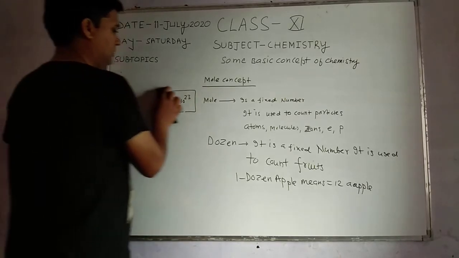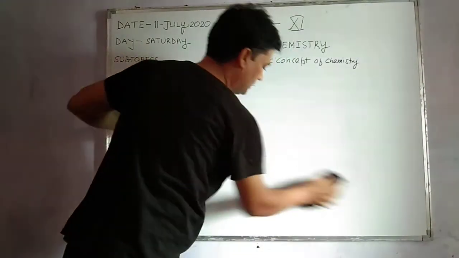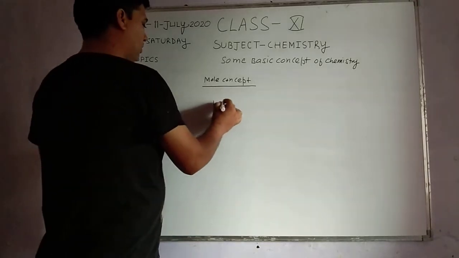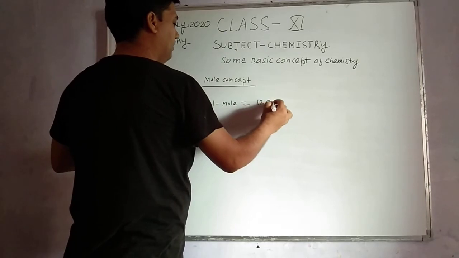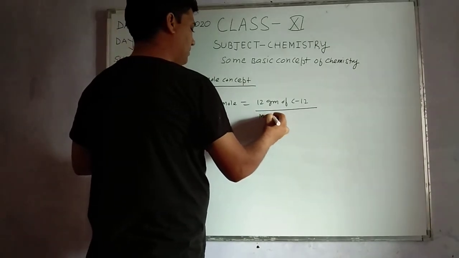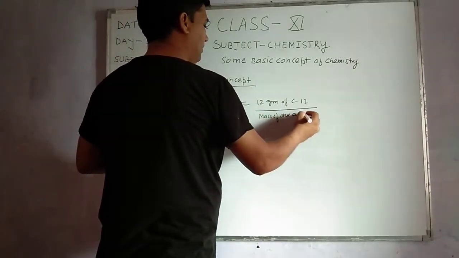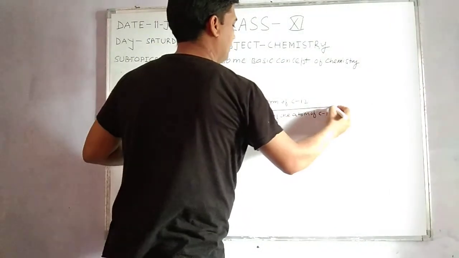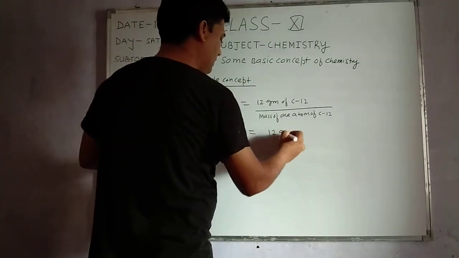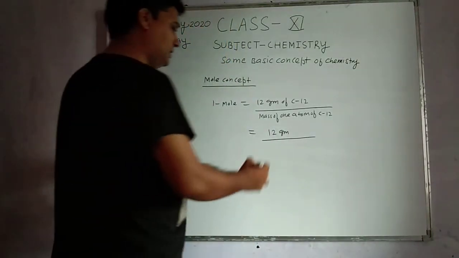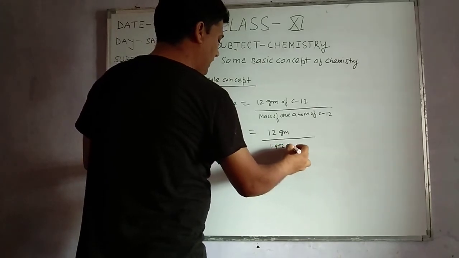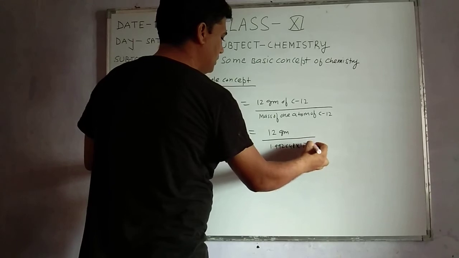How do we get this number? It is very easy. 1 mole is equal to 12 gram of carbon-12 divided by the mass of 1 atom of carbon-12. The mass of one atom of carbon I have already discussed in a previous video: 1.992648 into 10 to the power minus 23 gram.